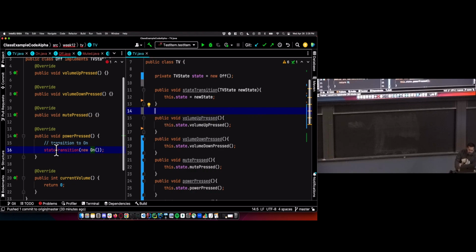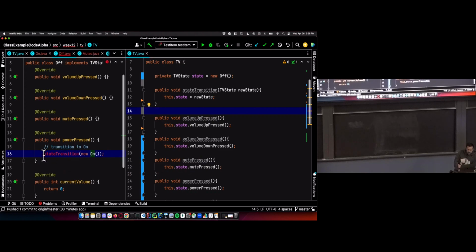Because I got some errors here. So this state transition method, it's not static, which means I have to call it through an object. So I'm going to need a reference to an object to be able to actually call this method, and that object has to be of type TV.